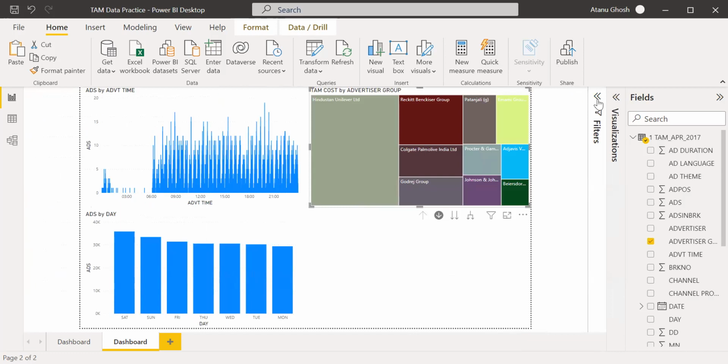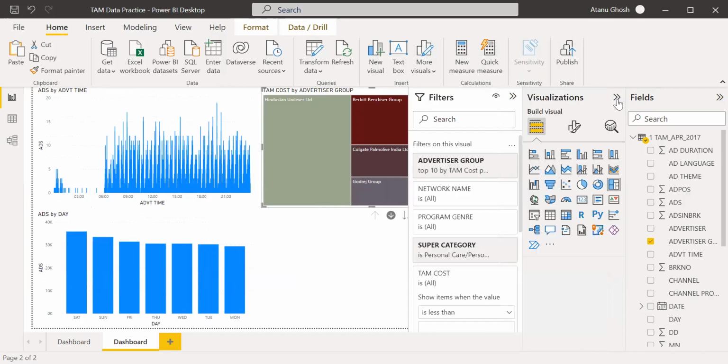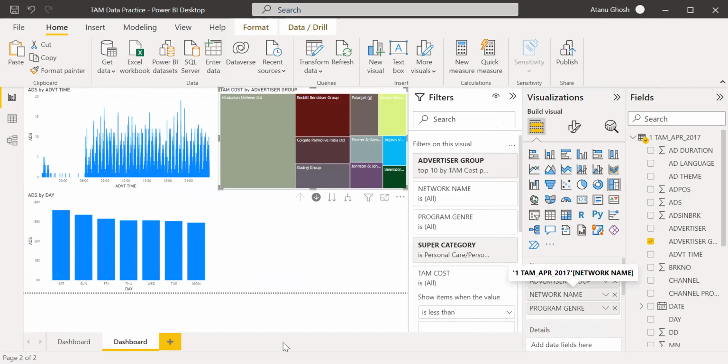Atmananda, I just discovered one small thing. The slider that we were talking about, we can actually drag the slider from both sides to make it more dynamic, to select a range. I was thinking that the slider was only movable from one side. No, you can take the lowest as well as the highest.